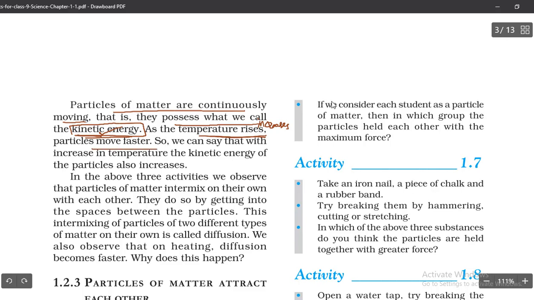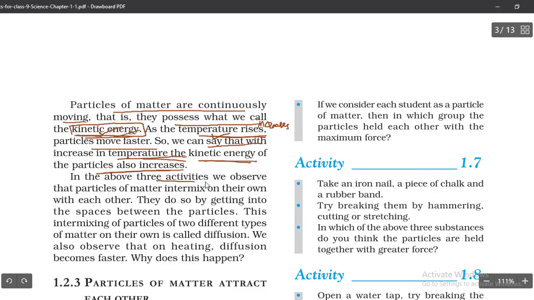In the hot and cold water experiment we did, we can say that particles move faster as the temperature rises. So with increase in temperature, the kinetic energy of the particles also increases. That means movement is due to kinetic energy. Got it? When temperature is increased, the movement is also increased, and the energy of the particles also increases.